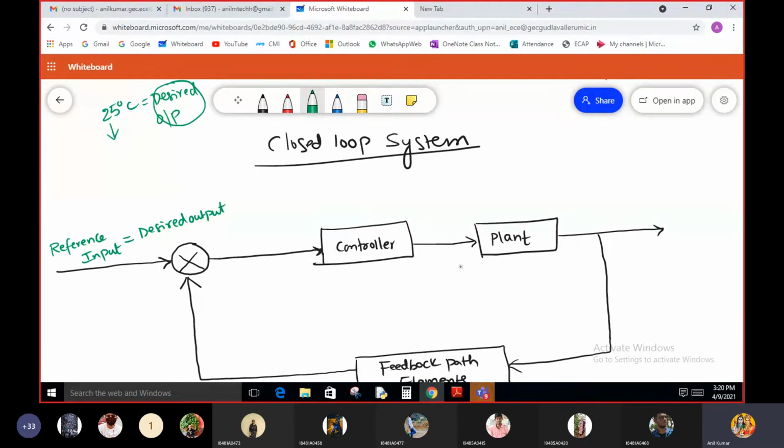The same thing you need to provide as input to the air conditioner through the remote.